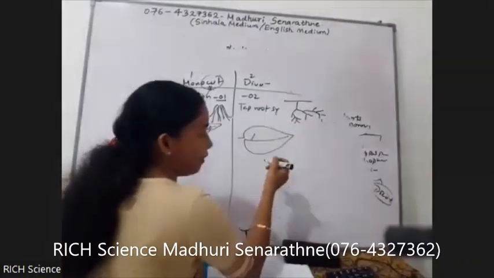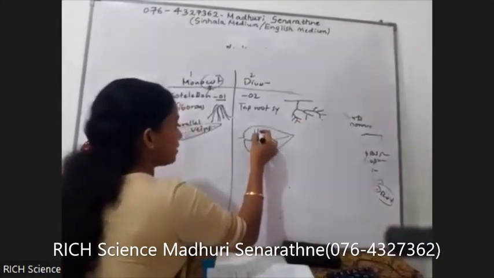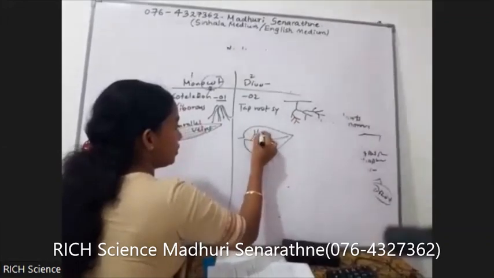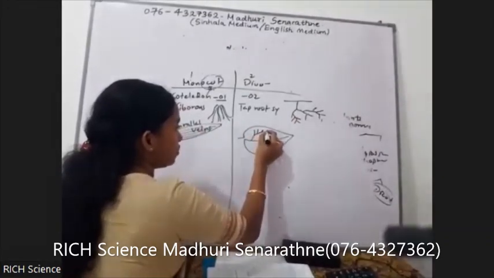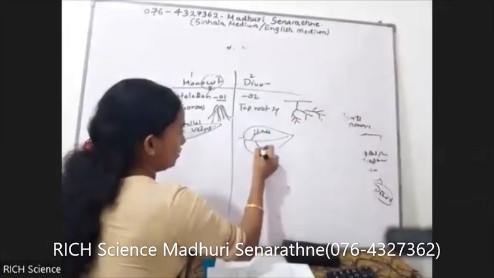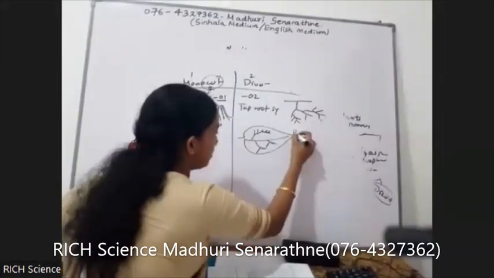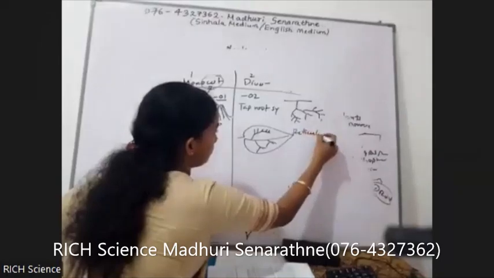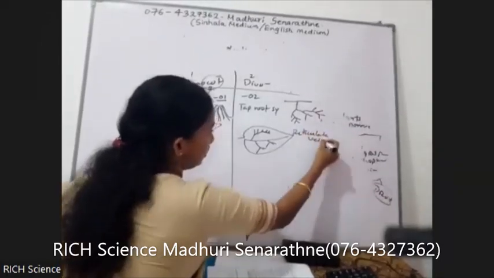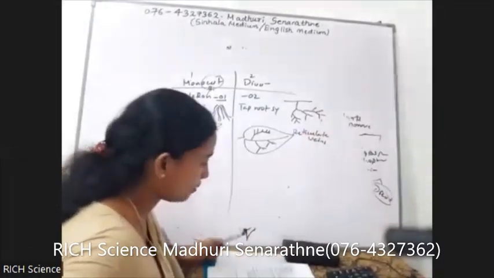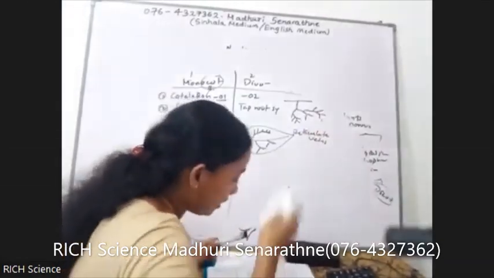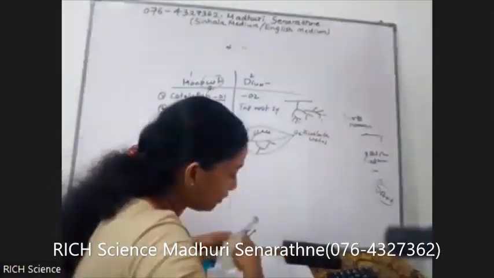Their veins are branched and again branched into two, again branched into two. This one also branched into two like that. So reticulate veins.